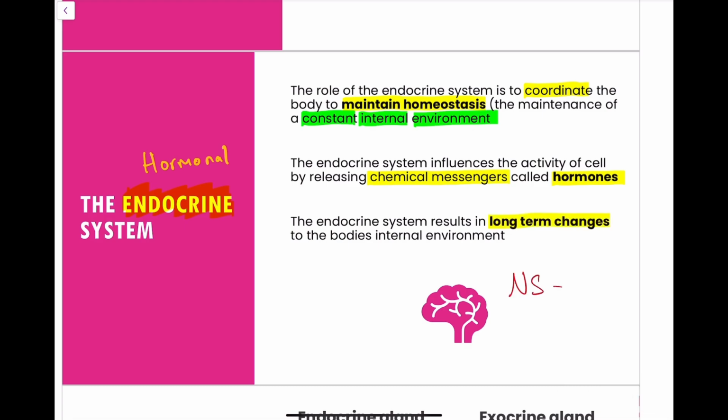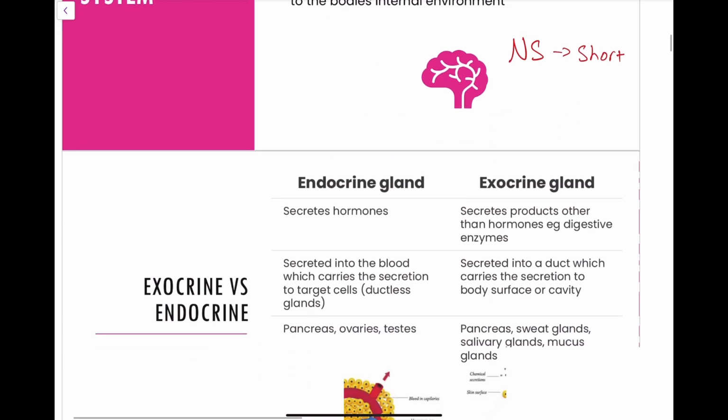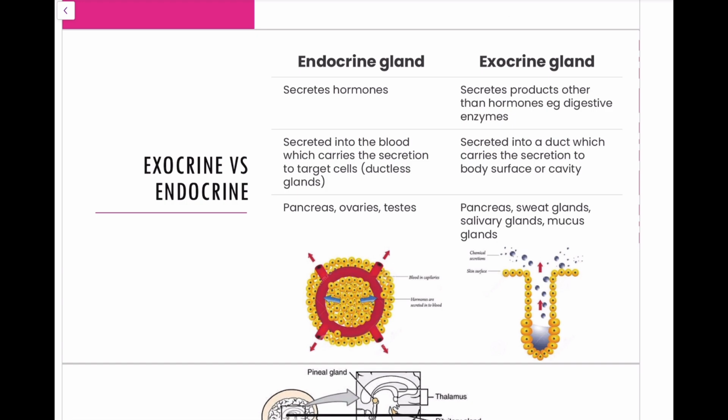The nervous system controls things in the short term, like moving your hand or clicking your fingers together. When we're talking about the endocrine system, we're talking about longer term changes, so in minutes, hours, sometimes days and weeks.